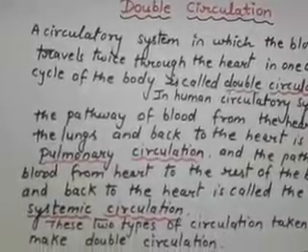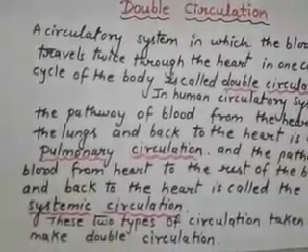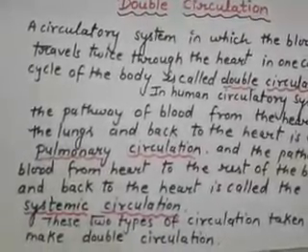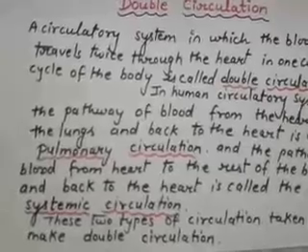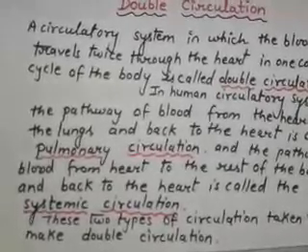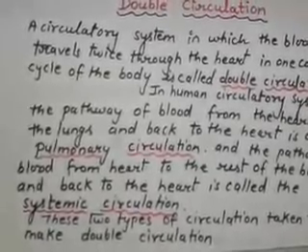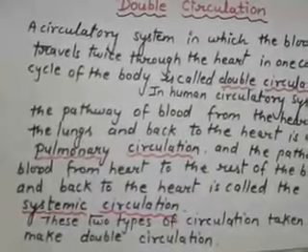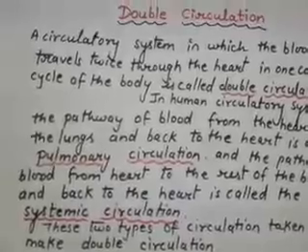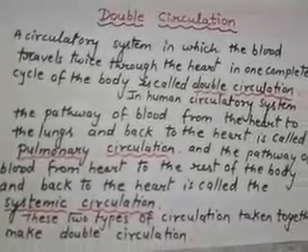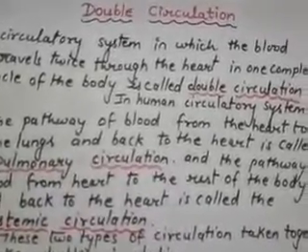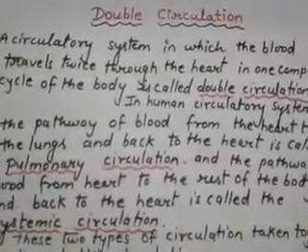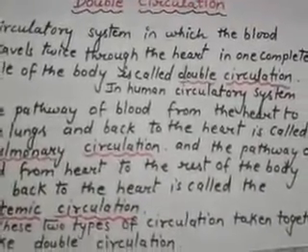Next is double circulation. Students, you have observed that the blood enters the heart two times, first in the deoxygenated form and second in the oxygenated form. So humans, like other vertebrates, have a double circulatory system. A circulatory system in which the blood travels twice through the heart in one complete cycle of the body is called double circulation.